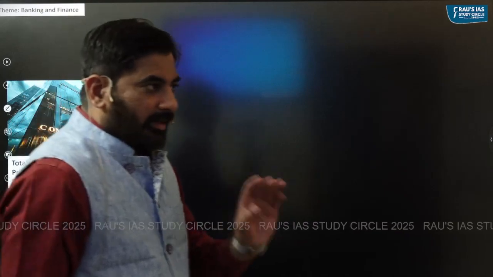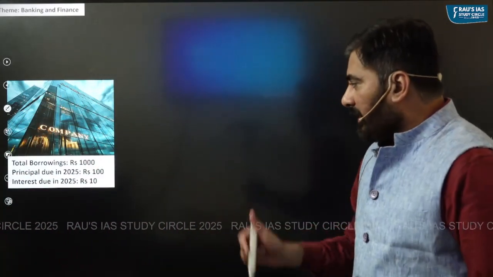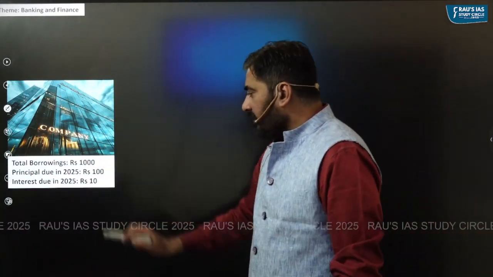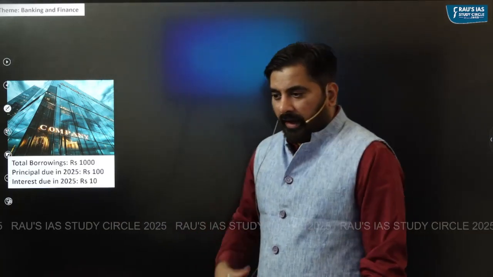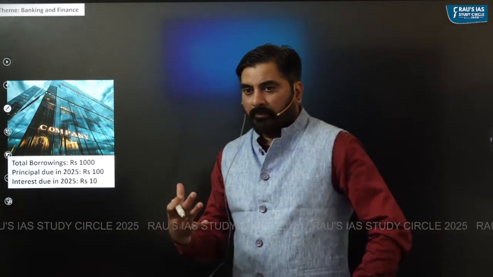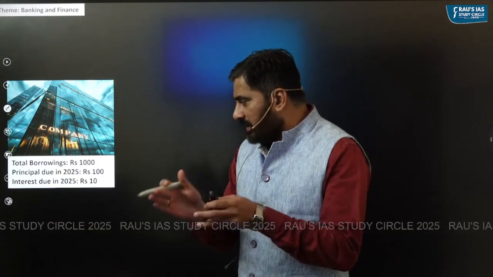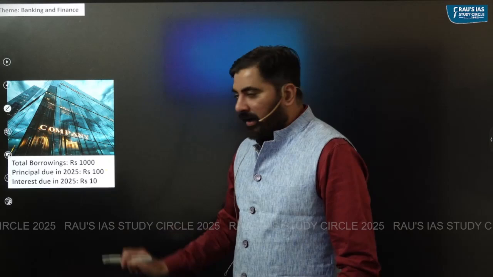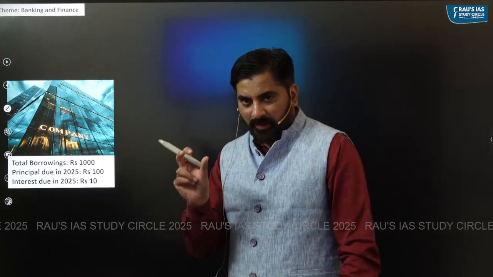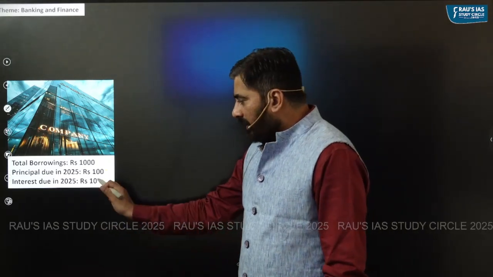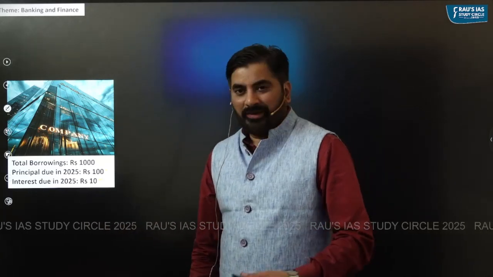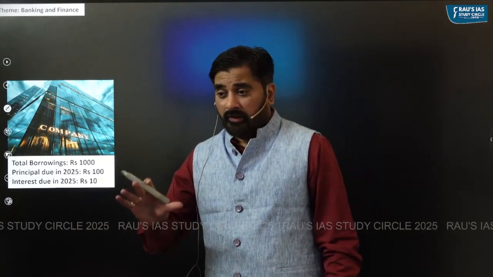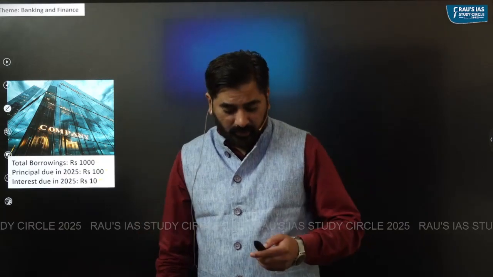Let's say there is a particular company. This company has borrowed 1000 rupees and this is a total accumulated borrowing. And in this particular year, it is required to repay back 100 rupees. That is the principal which is due is 100 and interest which is due is rupees 10 on the total borrowings of rupees 1000.